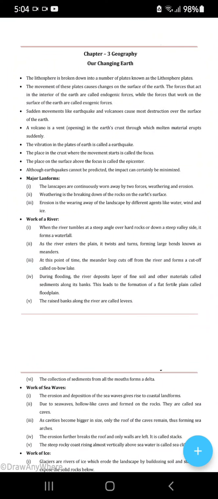Everyone, today we will study about our changing earth. So our earth is changing from day to day, from time to time, from moment to moment. So we are going to study about that today.